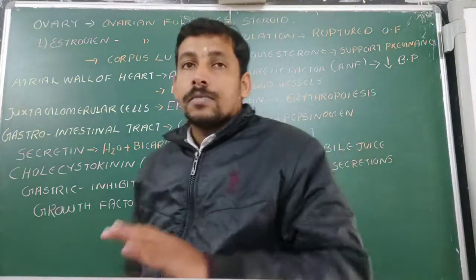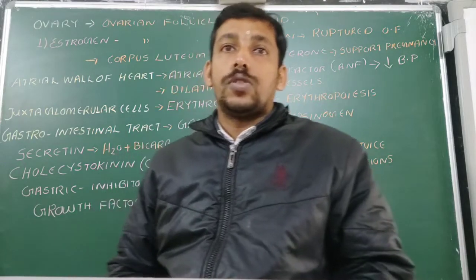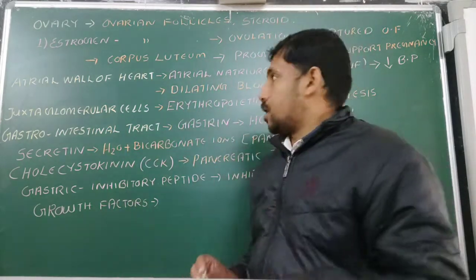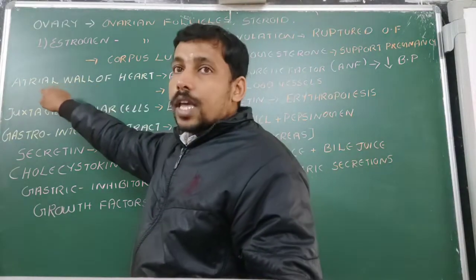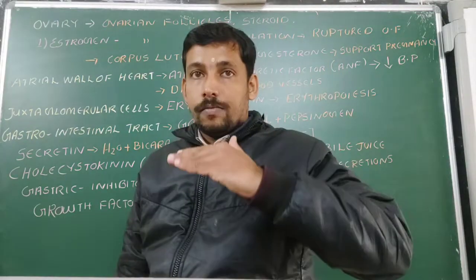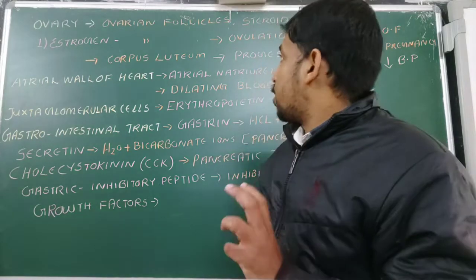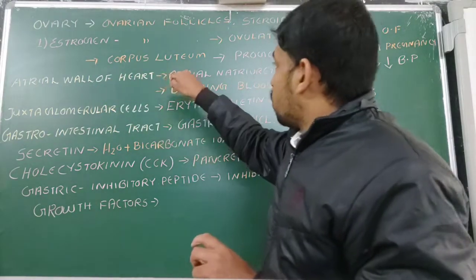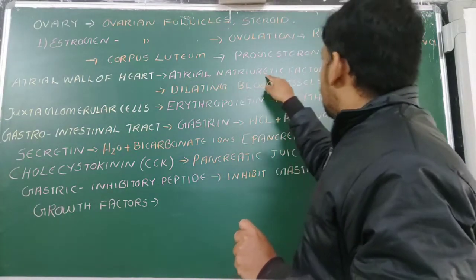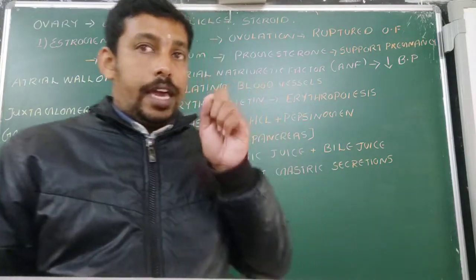Then we come to some other parts of our body that may also produce certain hormones. That also we have to study. One is the atrial wall of the heart. Our heart has atrium and ventricle. The atrial walls of the auricle or atrium will produce a hormone known as atrial natriuretic factor, or ANF.